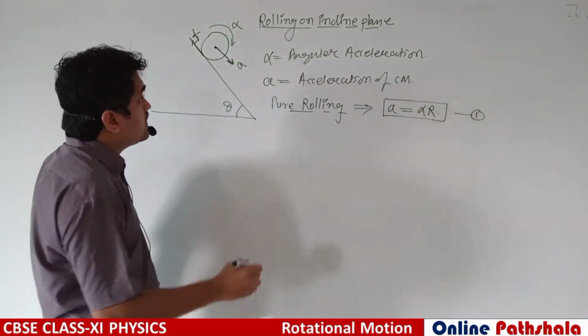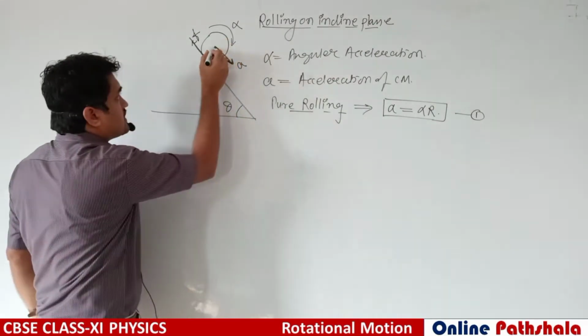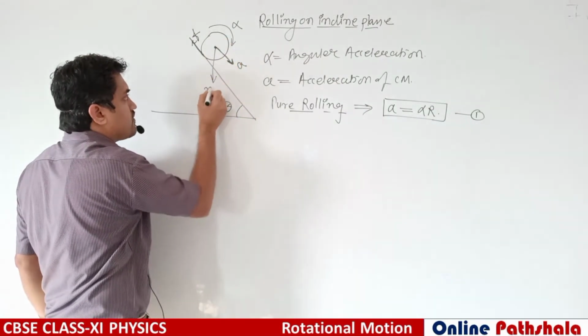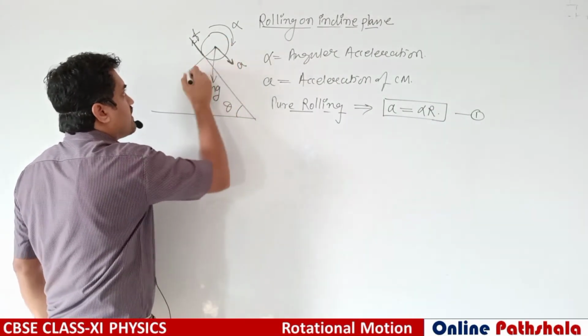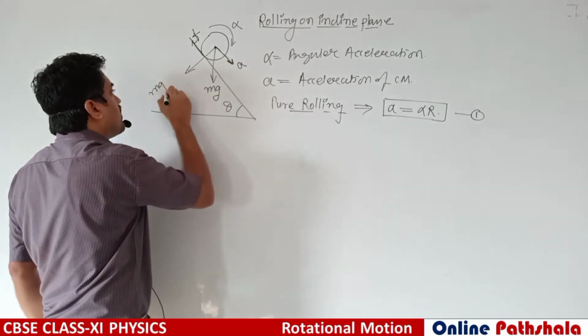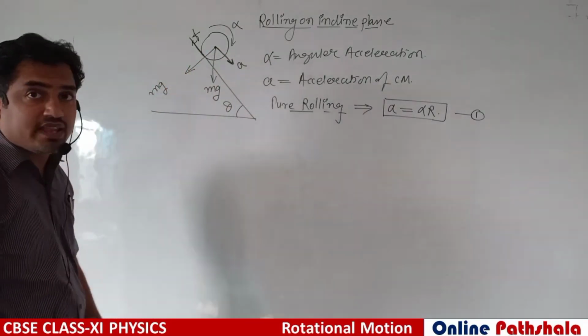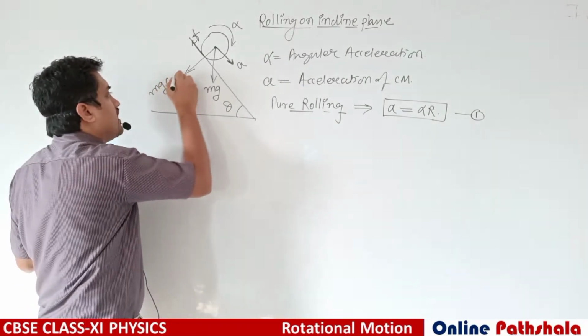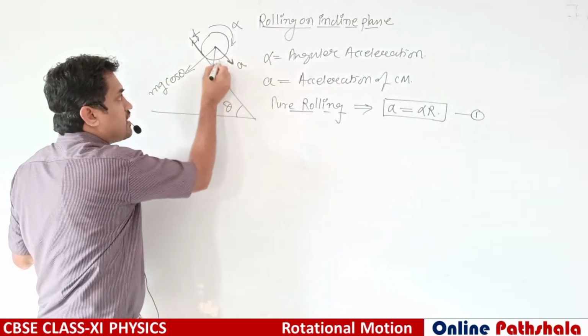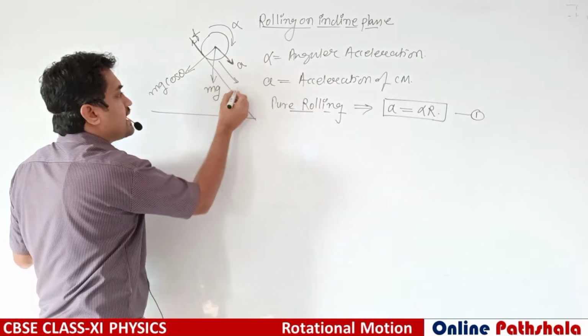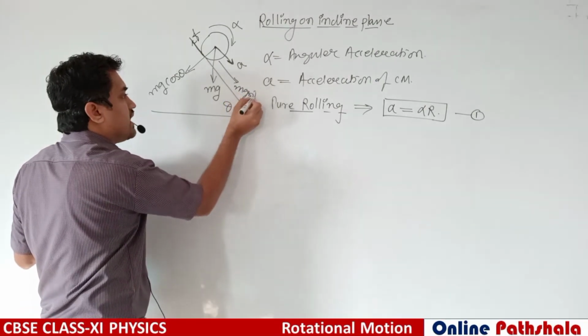Now this mg, weight of the body vertically downward, can be divided into two components. One is perpendicular to the plane, which is mg cos theta, and another is parallel to the inclined plane, which is mg sin theta.